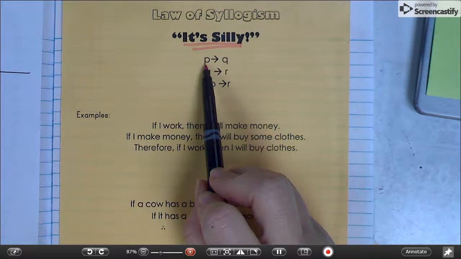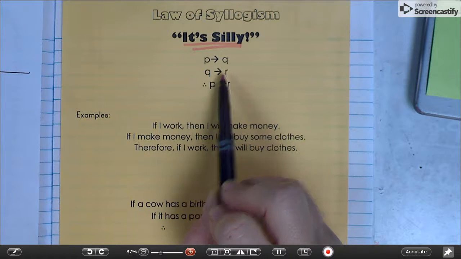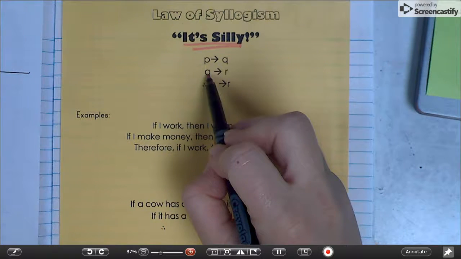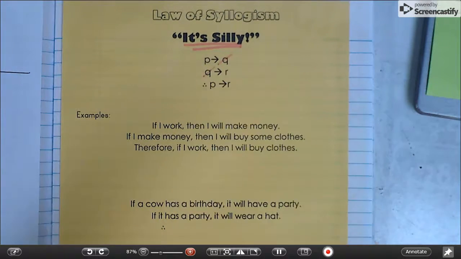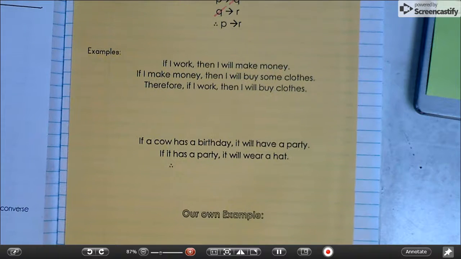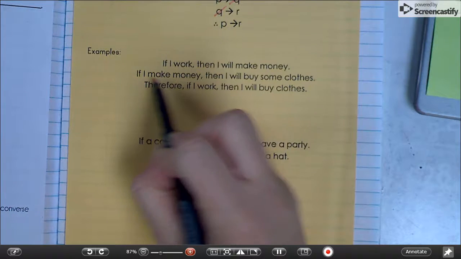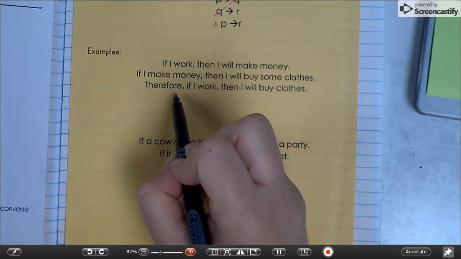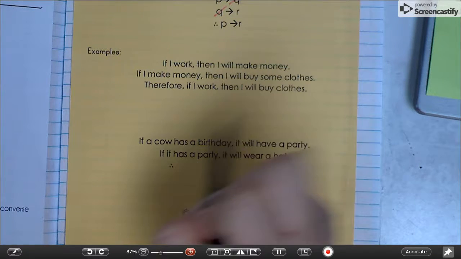Symbolically, P implies Q, Q implies R, therefore P implies R. This repeat of Q means that you can essentially just cross it off and then write the rest of the stuff. So an example, if I work, then I will make money. If I make money, then I will buy some clothes. So the logical conclusion is, if I work, then I will buy clothes.